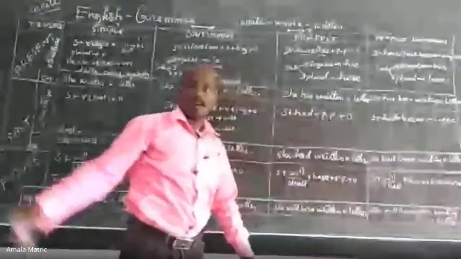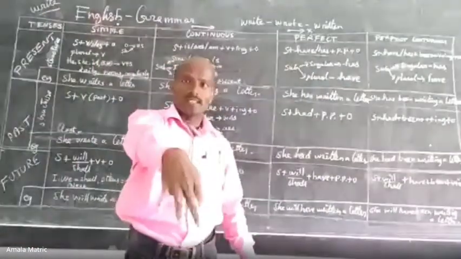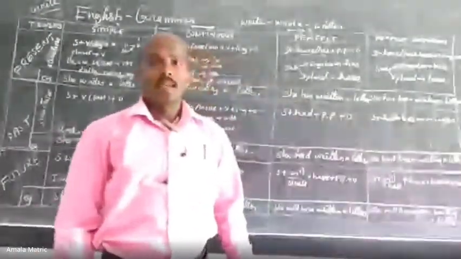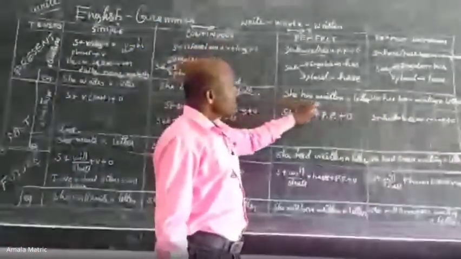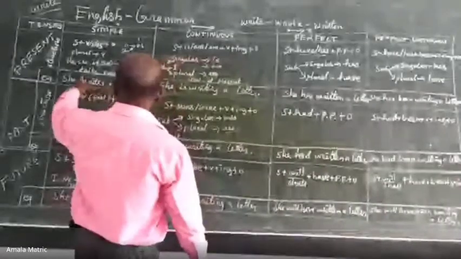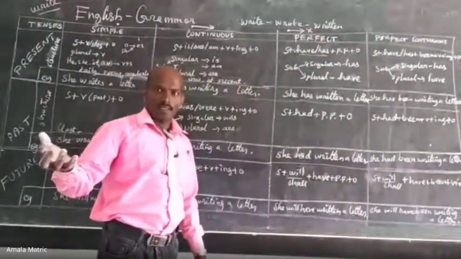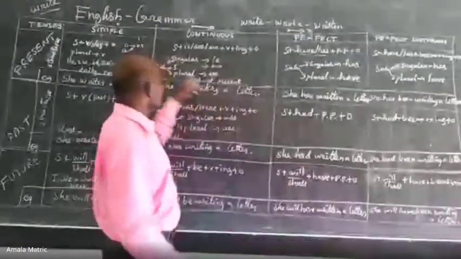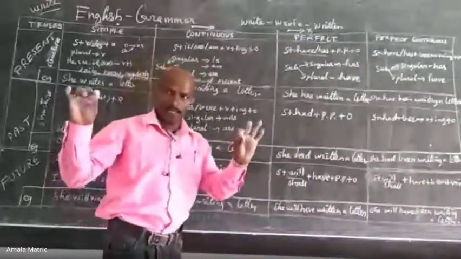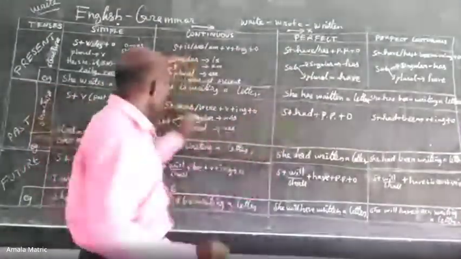The action started and completely finished at present. This is the situation. For example, she has written a letter. Here, she writes a letter. The action is at the point. It's even started. Now the action is going on. She takes pencil and paper and she is writing.